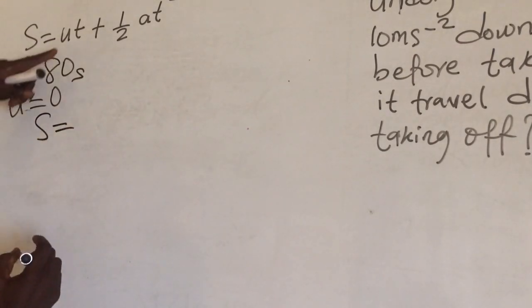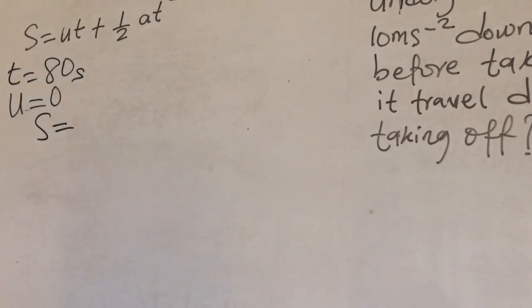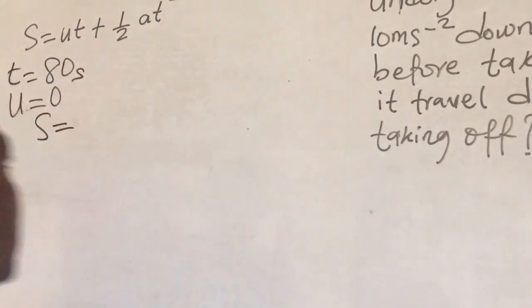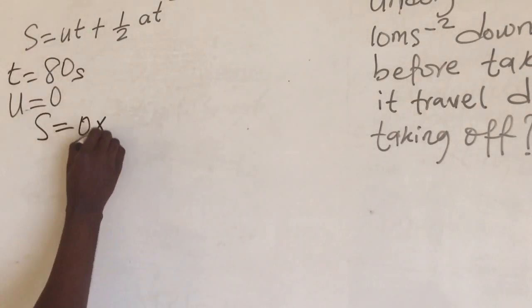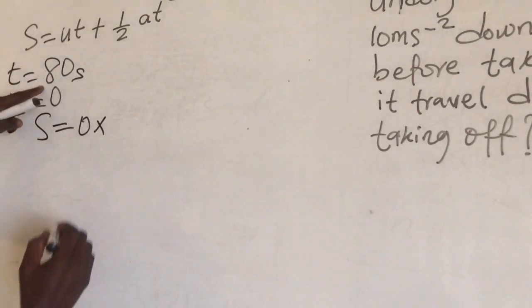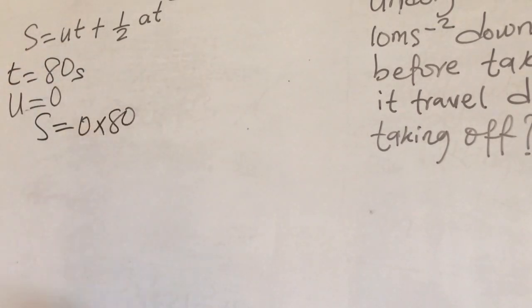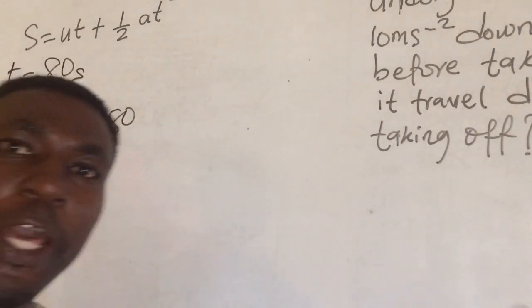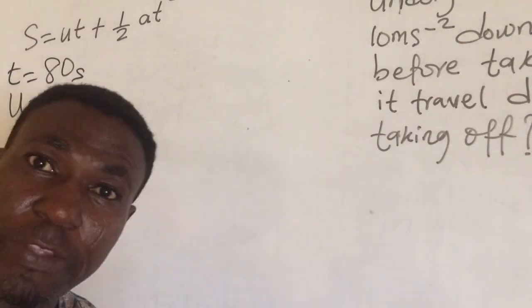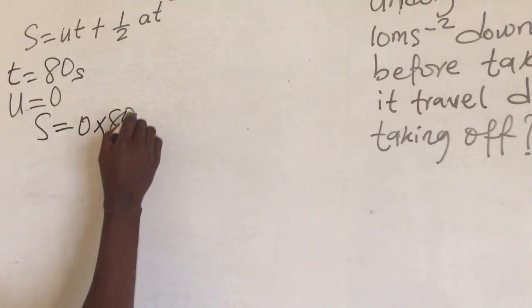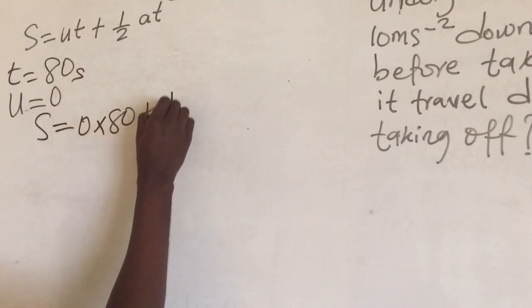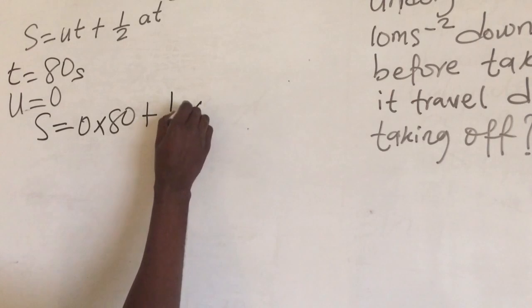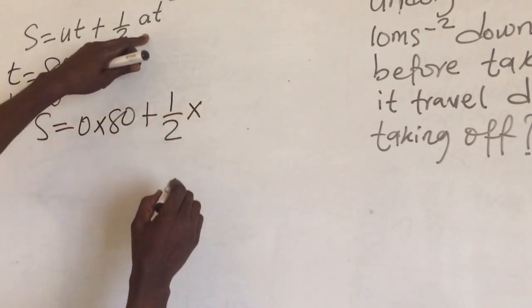Now let's continue. Now we have our S, which is the distance they are asking us it travels, which is equal to the initial velocity, which is 0 because it was at rest, times the time 80 it has taken the plane to move before airborne, that is before lifting up, plus half multiplied by acceleration.